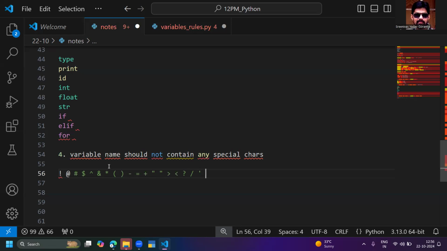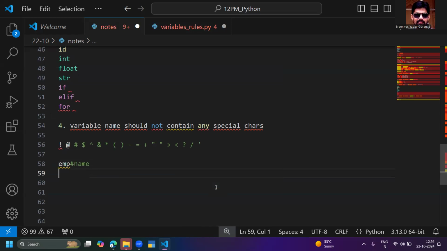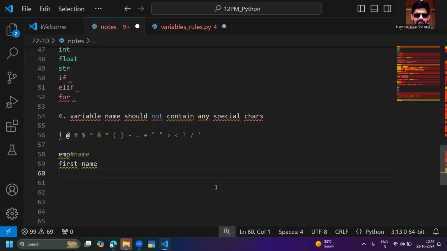Variable name should not contain any special characters like this. Don't take any special characters inside the variable name. For example, emp#name is not a variable name. Or first-name: hyphen is a special character. Sorry, hyphen is not allowed.